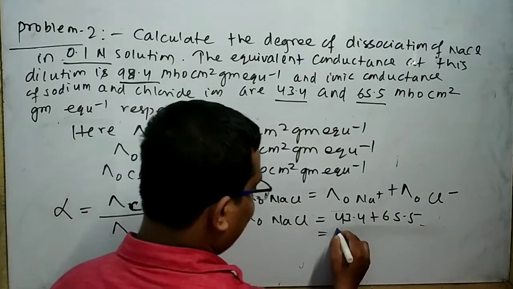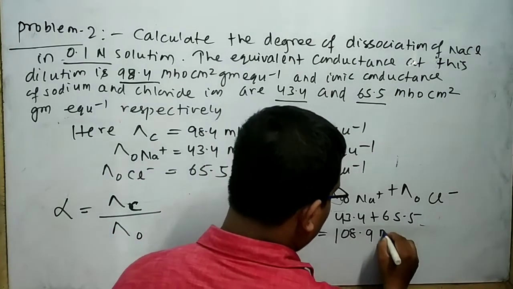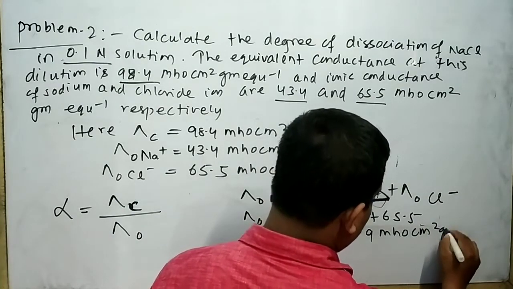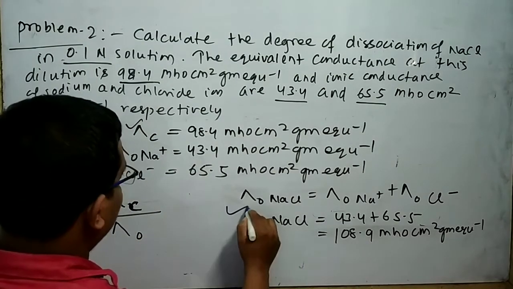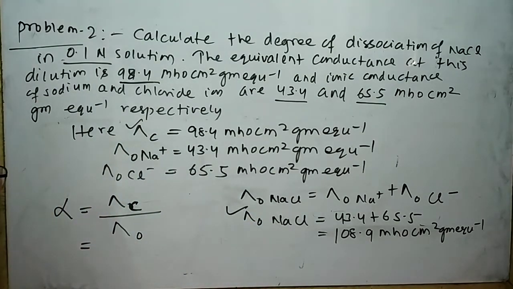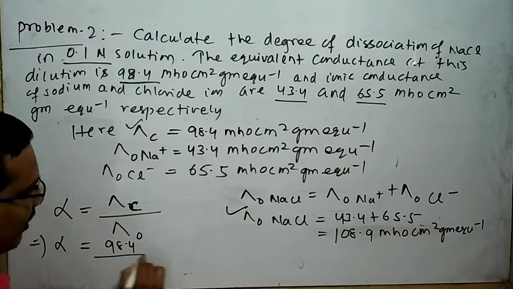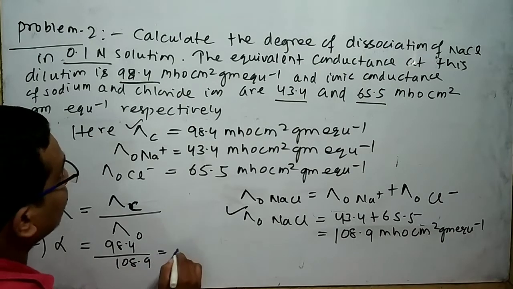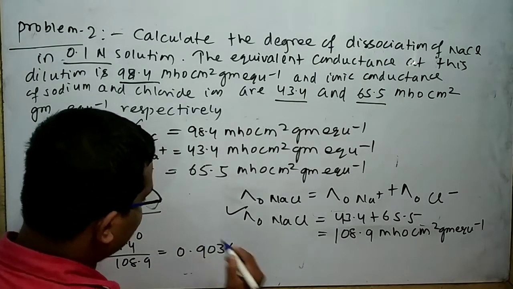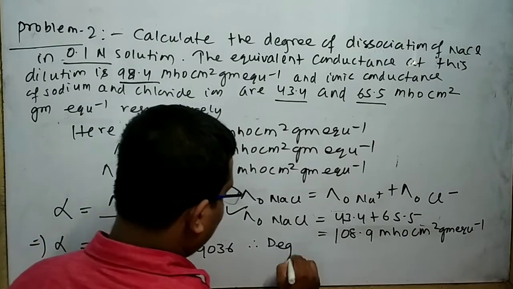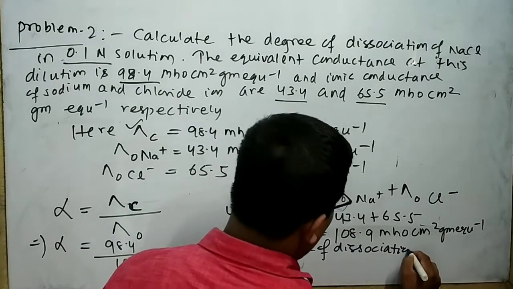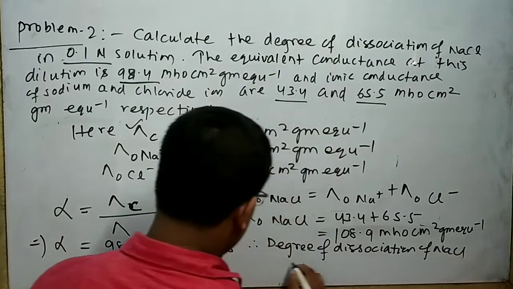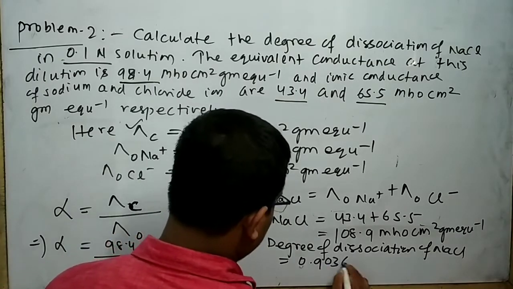By solving, I can write an answer 108.9 mho cm square gram equivalent inverse. Now put this value and this value in this equation, then alpha equal to 98.4 divided by 108.9, which is equal to 0.9036. Therefore, degree of dissociation of NaCl equal to 0.9036.